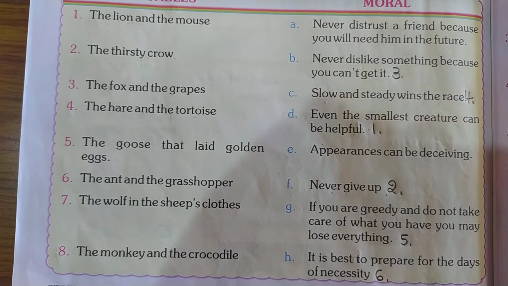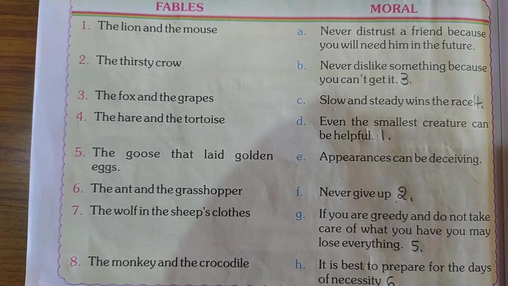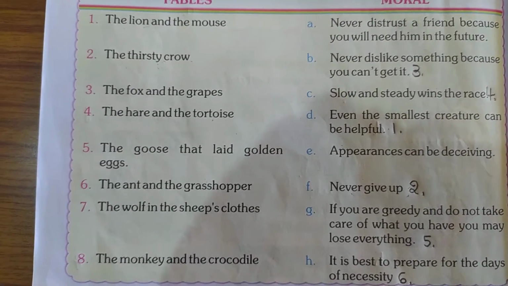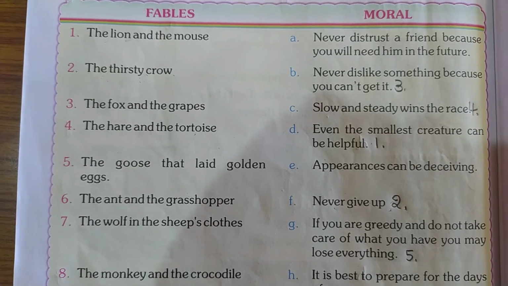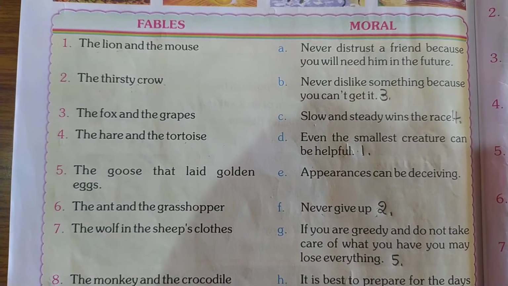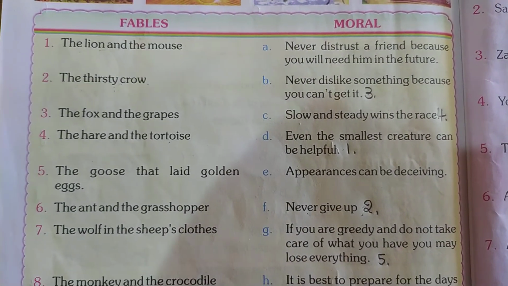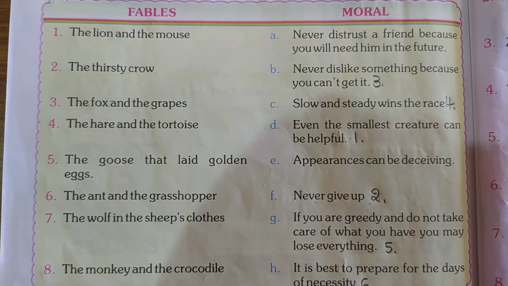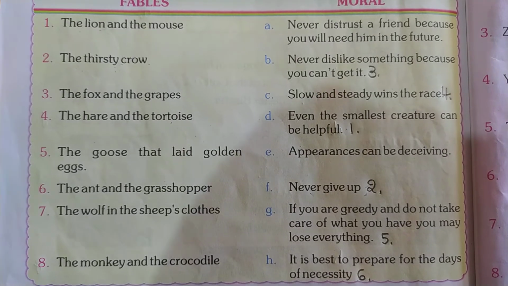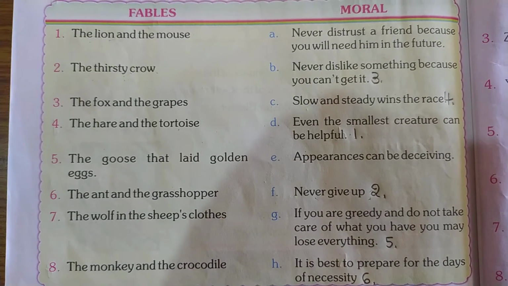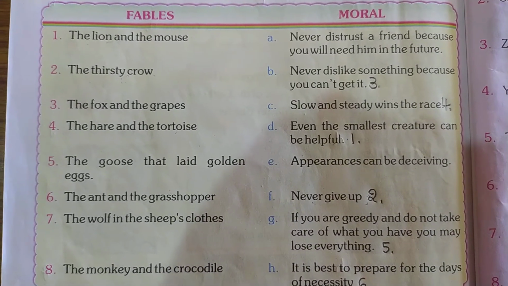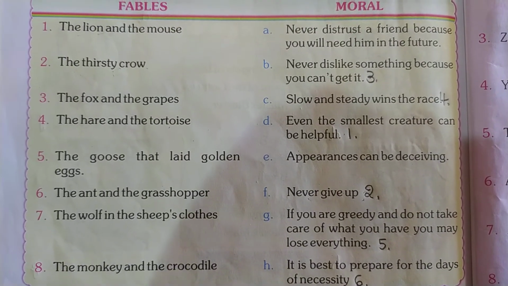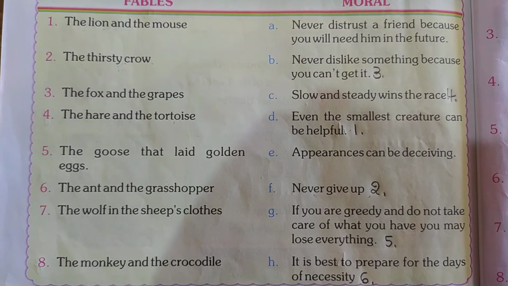Appearances can be deceiving. Okay, by fraud we will do something bad to others. It will revert back on us. So in the story, the wolf dressed up as a sheep and was eating all the sheep. So finally what happened? The man killed the wolf itself. At last the wolf found its end. Finally it got reverted back.